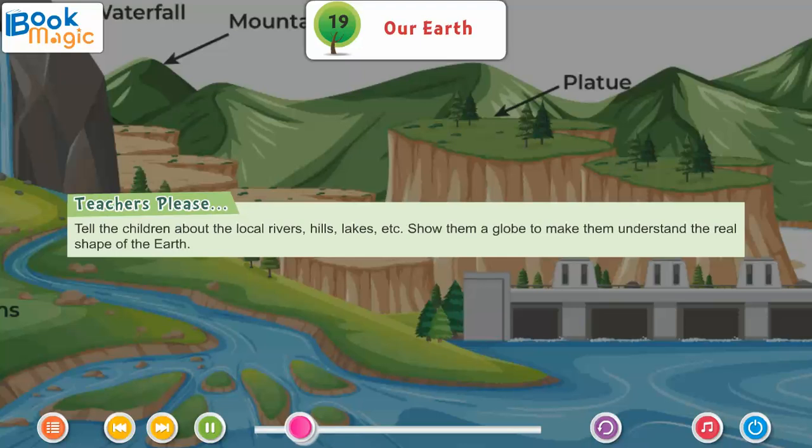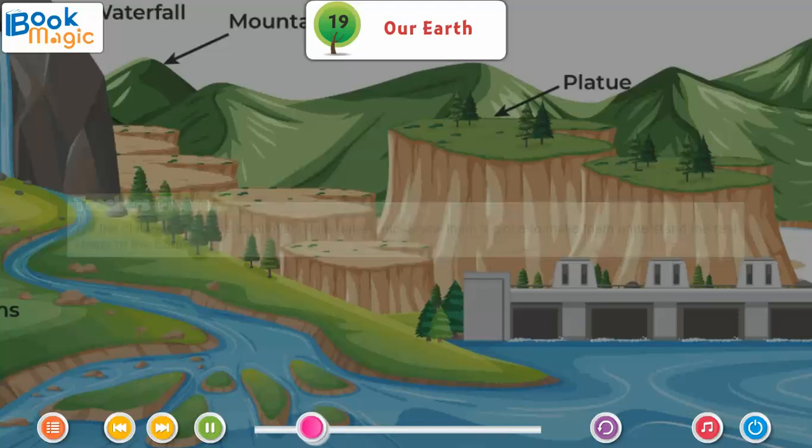Teachers, please tell the children about the local rivers, hills, lakes, etc. Show them a globe to make them understand the real shape of the Earth.